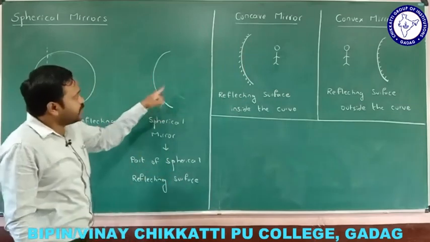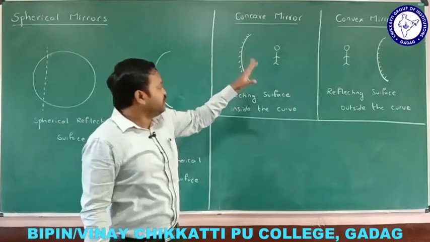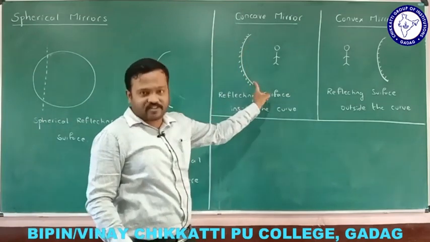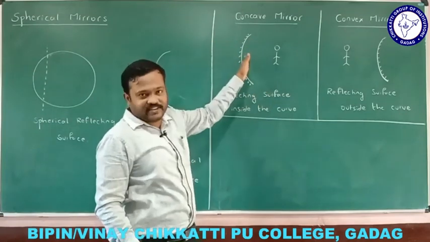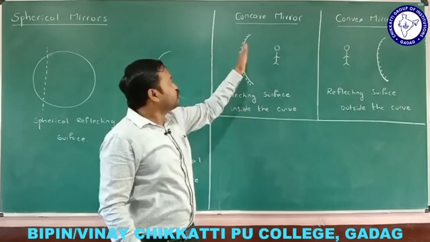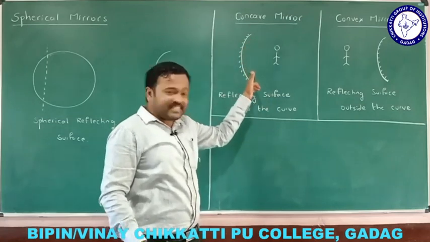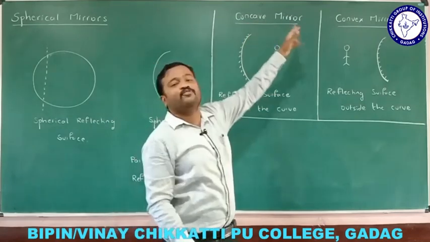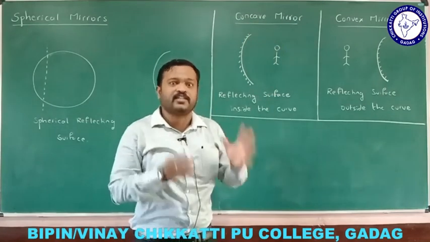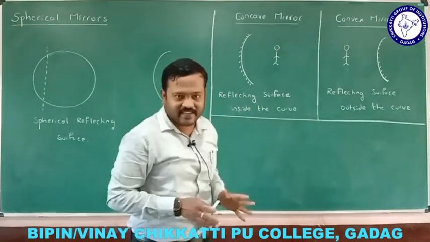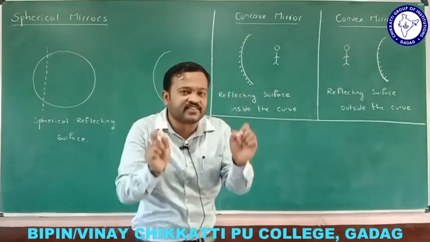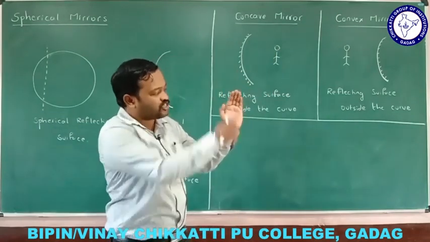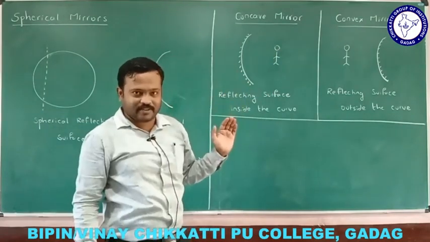Okay, the same mirror I will be taking here. But in the first case, let me take the reflecting surface is inside the curve, and you can see your face inside now here, right? Inside the curve. So if the reflecting surface is inside the curve, then that kind of mirror is called as concave mirror, right? You can remember like this, cave is something which is inside. If reflecting surface is inside the curve, then that kind of mirror is called as concave mirror, right?